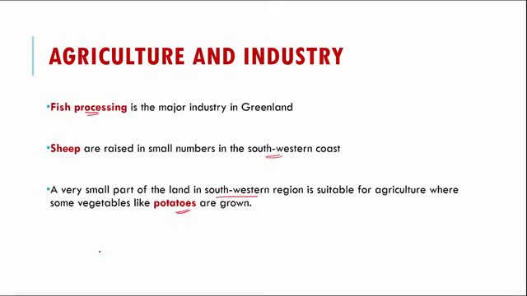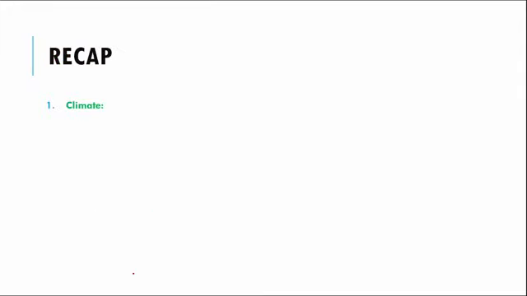If we have to do a recap of what we studied under Greenland, we saw the climate of Greenland, in that we saw the Arctic Circle passes through the southern region of Greenland because of which it comes under the frigid zone, and so it is also called the tundra region. We saw that nearly 80% of the land is covered by snow all the time. We saw how icebergs were formed, what icebergs are, and how dangerous icebergs can be.